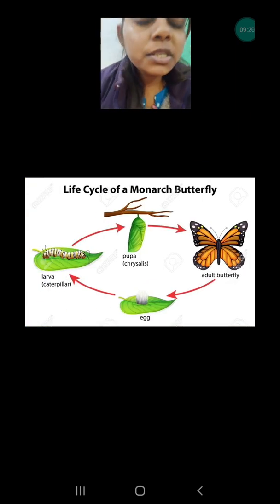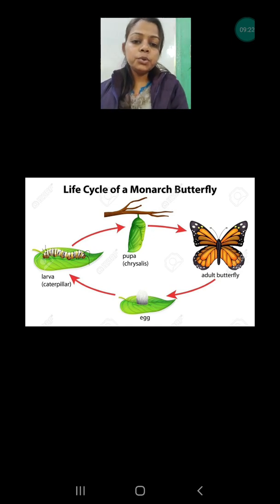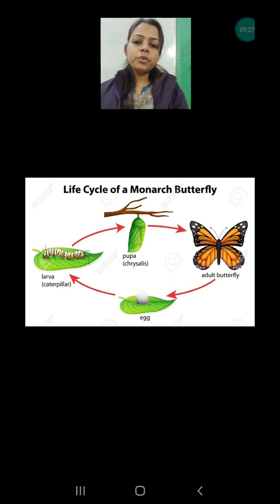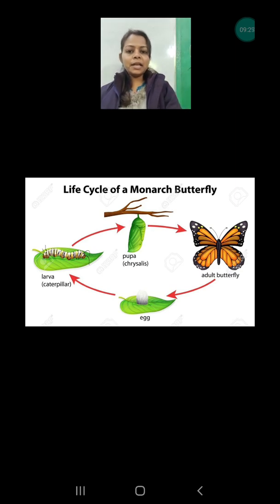The next life cycle, a very beautiful one that I am going to share with you, is the life cycle of the butterfly. There are 4 stages in the life cycle of the butterfly. The life cycle starts with the egg. They lay the egg on a leaf which can be the food of the caterpillar. Because initially the caterpillars are very small and cannot go from one leaf to another leaf, the mother butterfly has to lay the egg on the kind of leaf which can be food for the caterpillar.